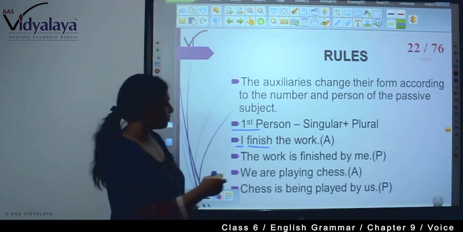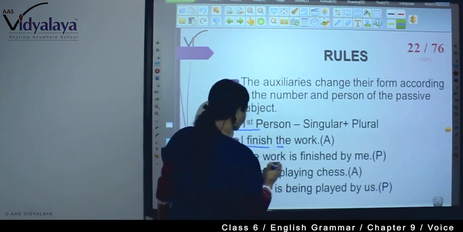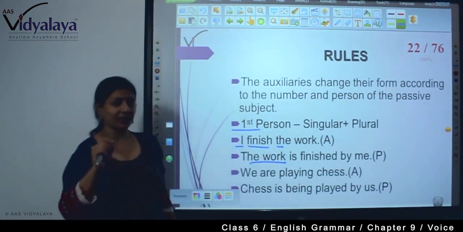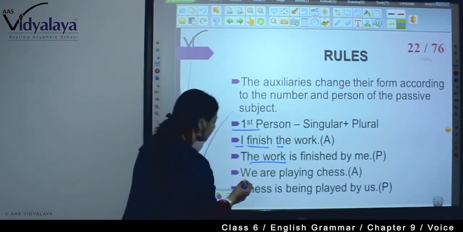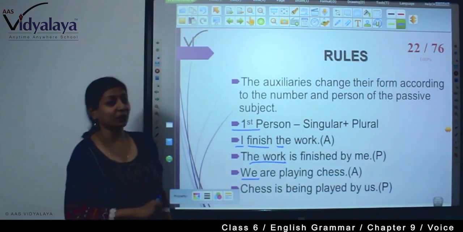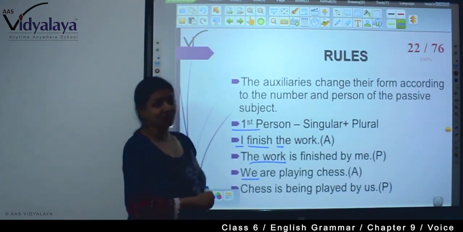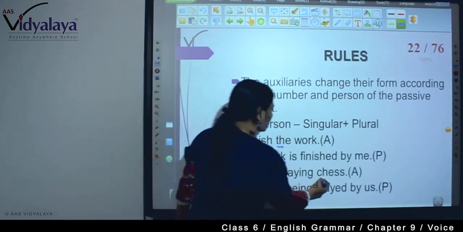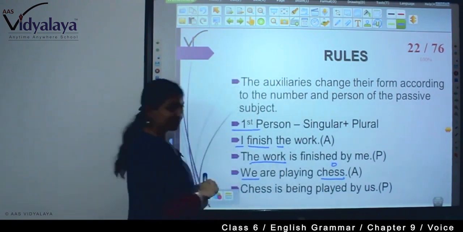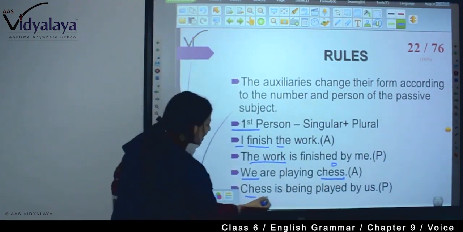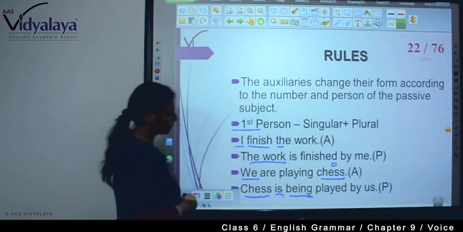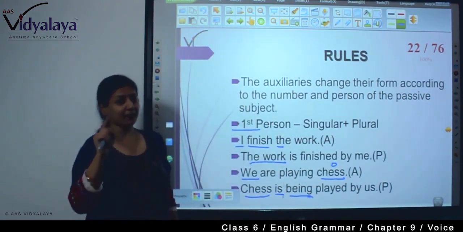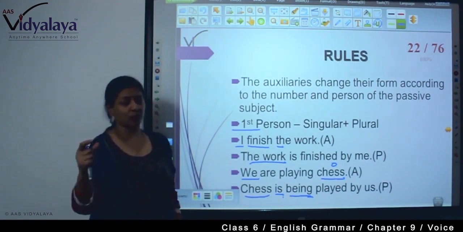Then in passive voice, the work becomes the subject: the work was finished by me. Now, here we is the subject, we is plural. So, we are playing chess. Chess is your object, so now the object becomes the subject. How? Chess is being played by us. See how you are transforming.